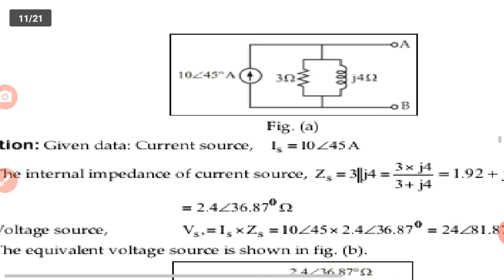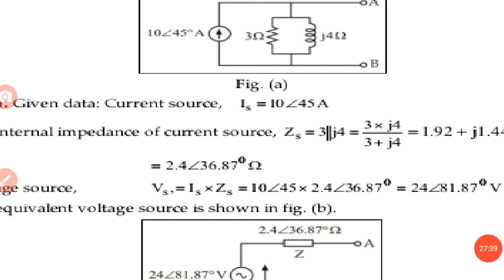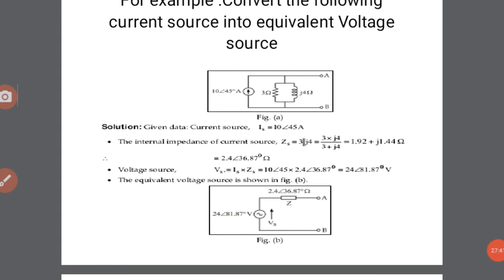The angle is equal to 81.87 minus 36.87, so the angle is 45 degrees. The impedance is again in parallel, that is 2.4 angle 36.87 ohms. That is the conversion of voltage source into current source.